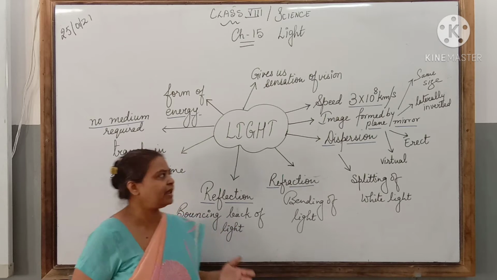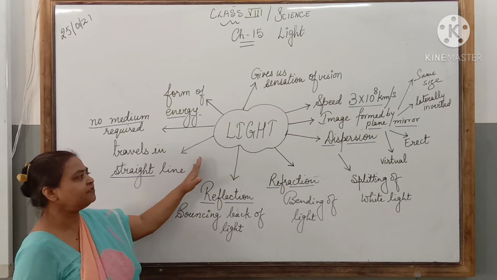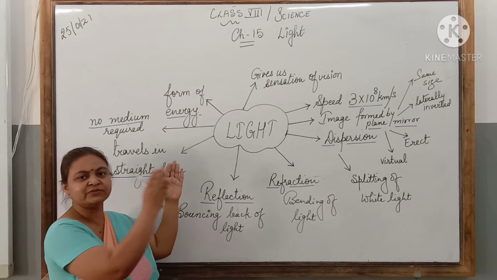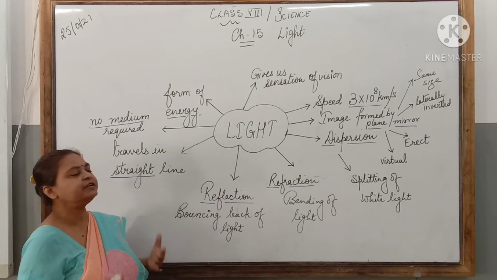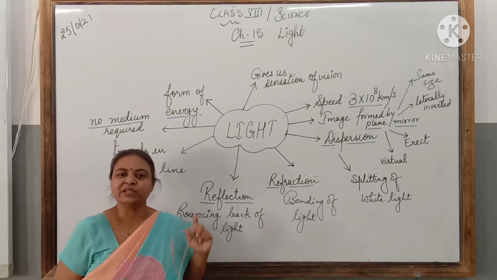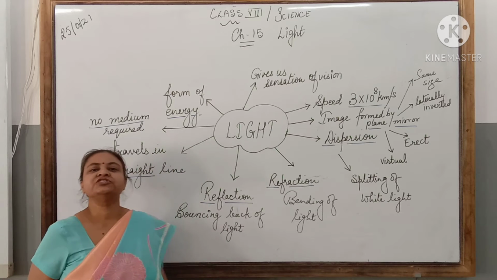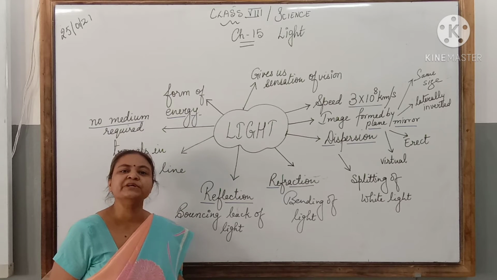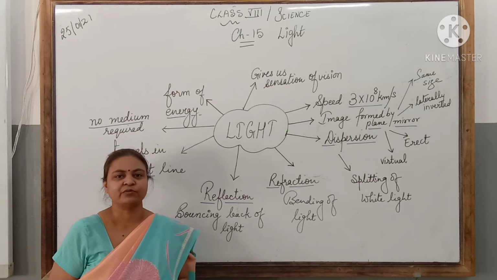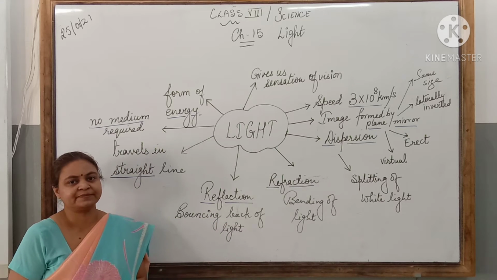Like for example, I am able to see the board because light is reflected from the board. Light falls from the source on the board, it is reflected back to my eyes and I am able to perceive the object. So light is a form of energy which gives us the sensation of vision, that enables us to see the things around us.